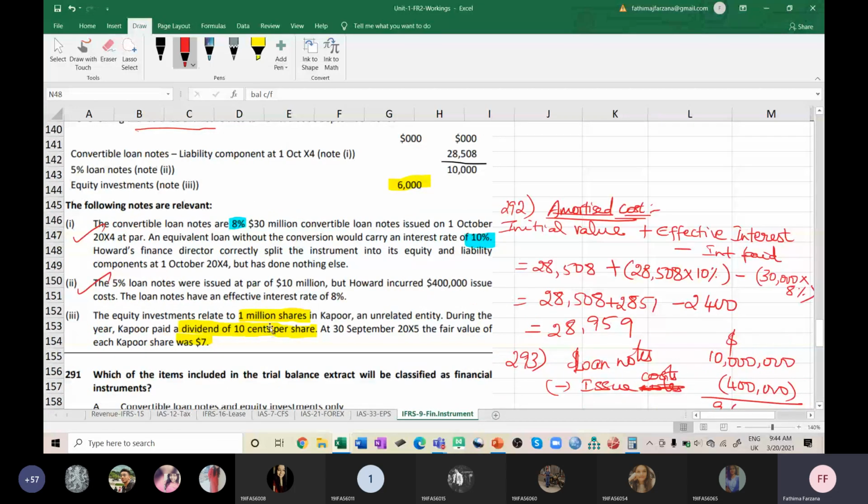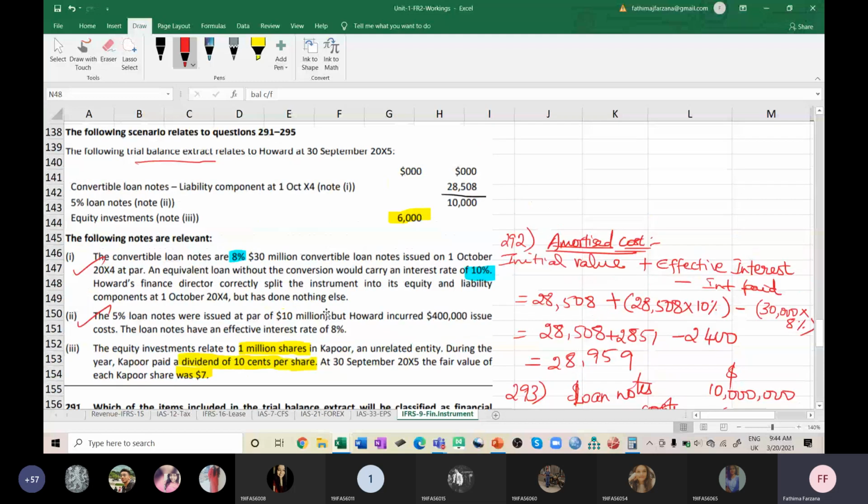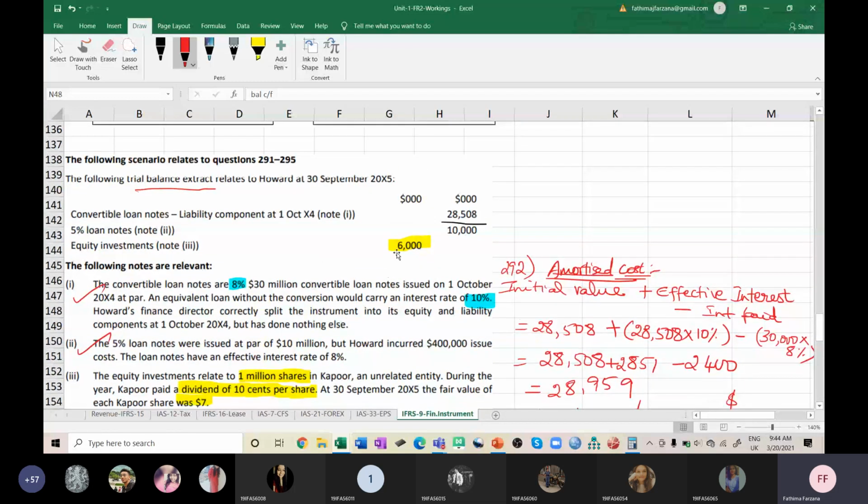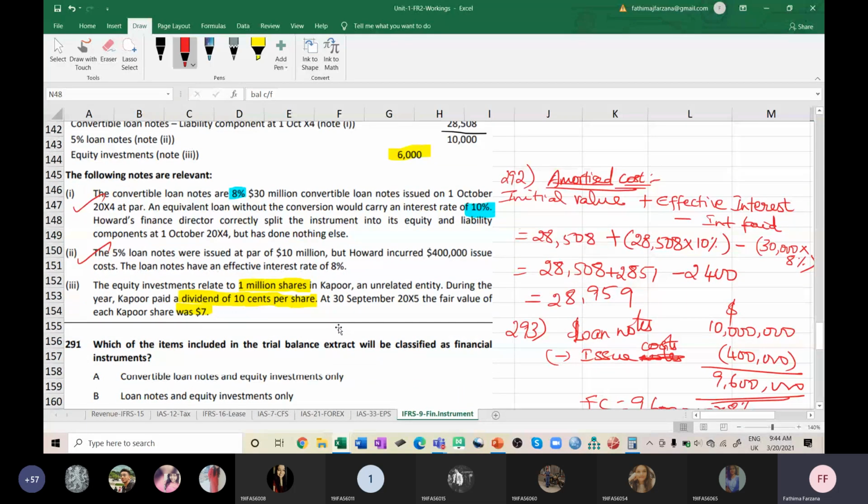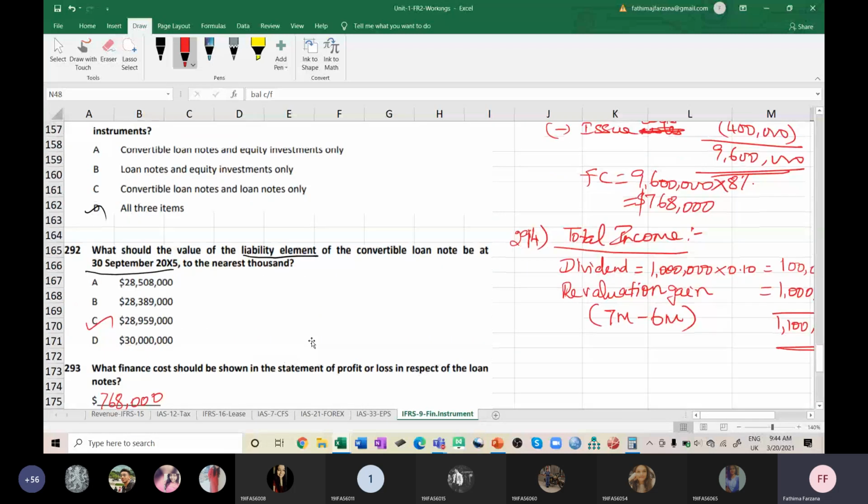Equity investment relates to 1 million shares. So 1 million shares mentioned as 6 million means one share is $6. Correct. And now the fair value is $7 per share, meaning $1 increased per share. So 1 million increased, and that 1 million is my revaluation gain. Understood, Elizabeth? Yes, ma'am.